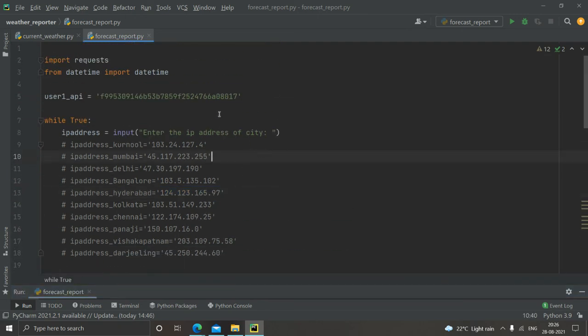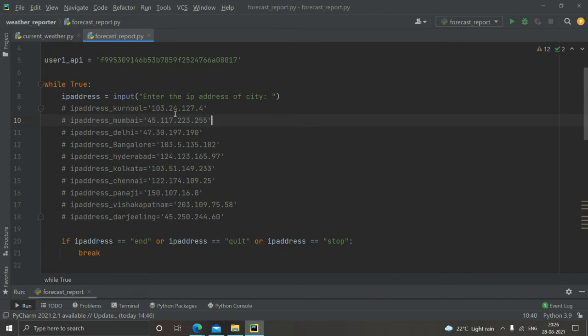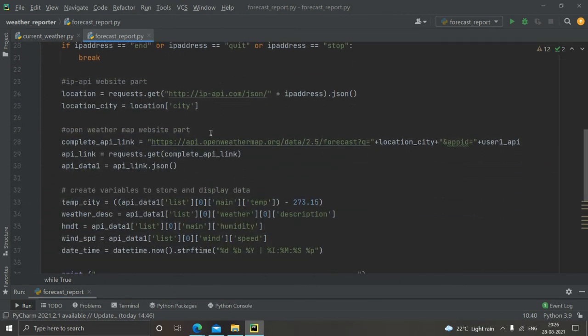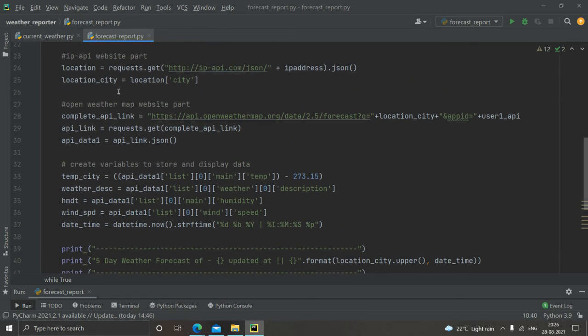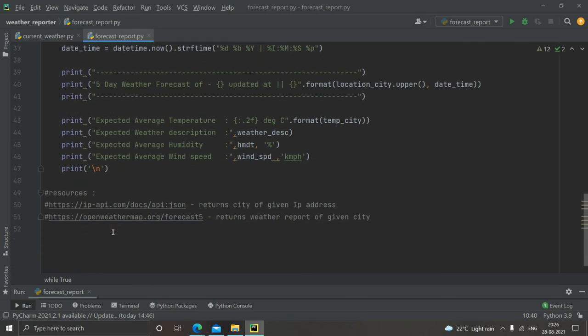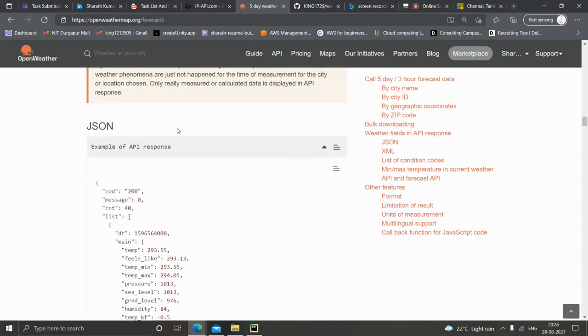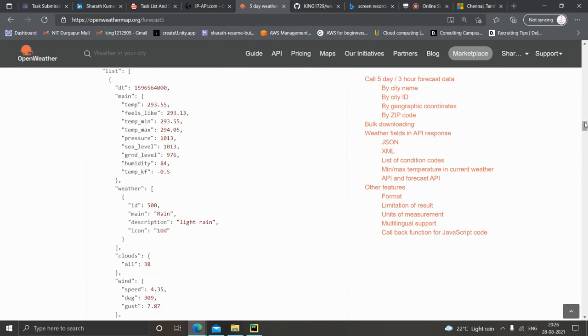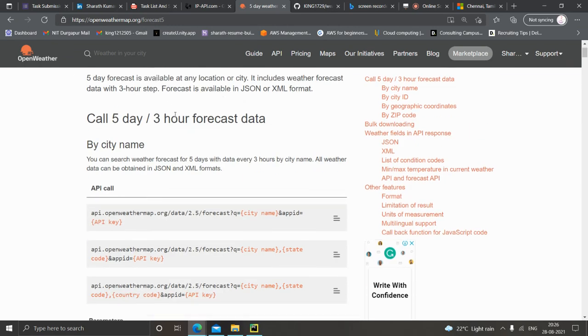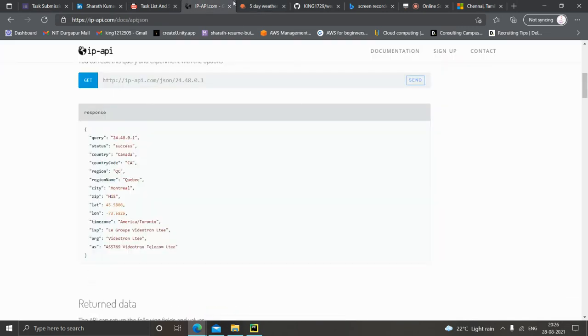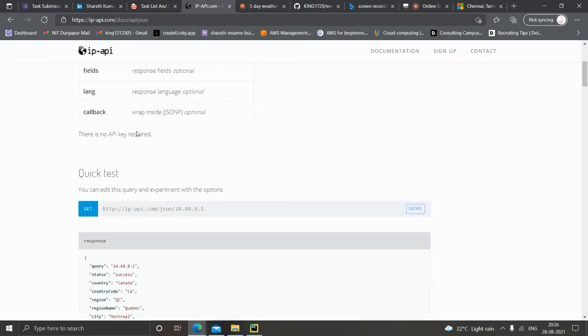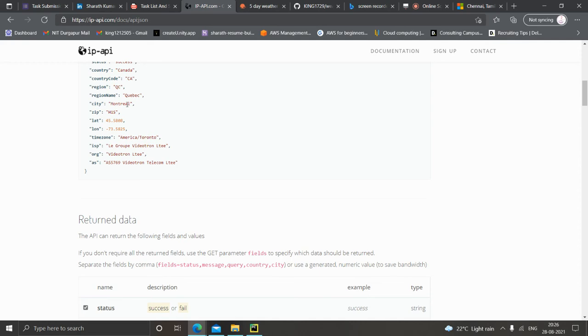In this way, we can get the forecast report of any city just by giving the input as an IP address, and we can get the weather description easily using both websites. The OpenWeatherMap website uses the server, and we get the data from the server using the API key. And the IP API website basically just returns the city, which is an easy process. We can do it directly.